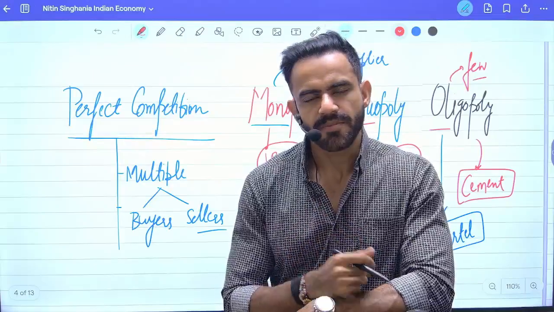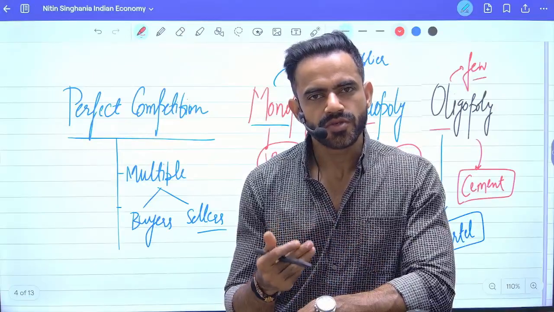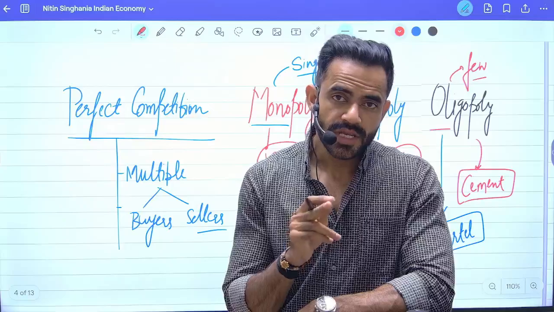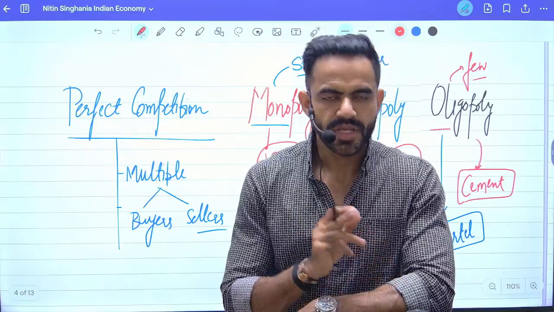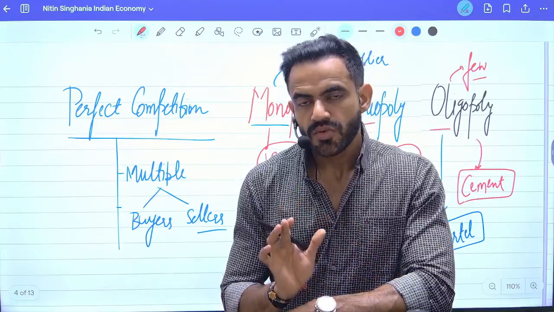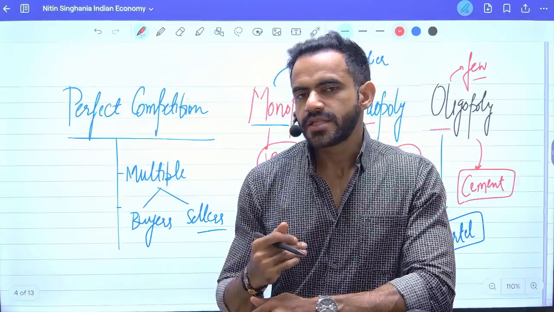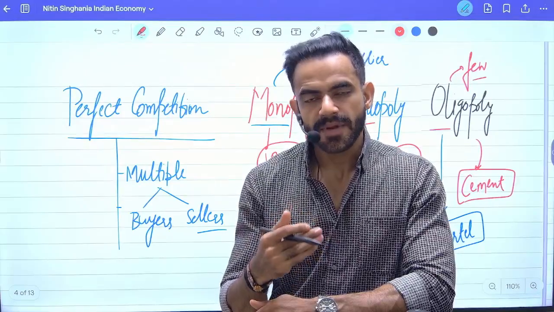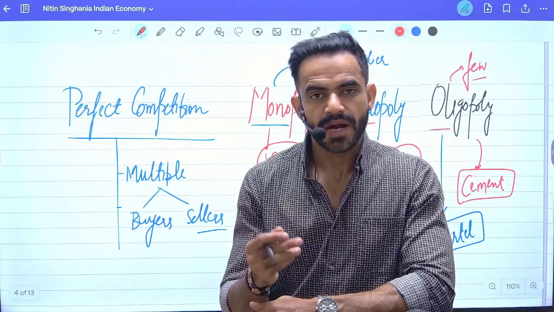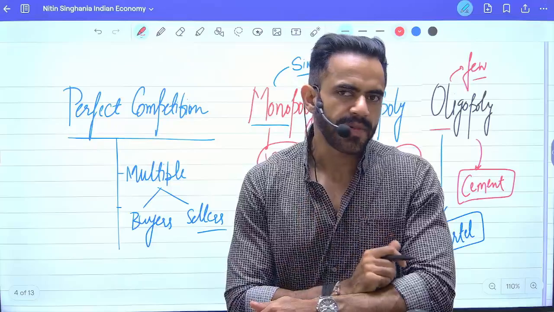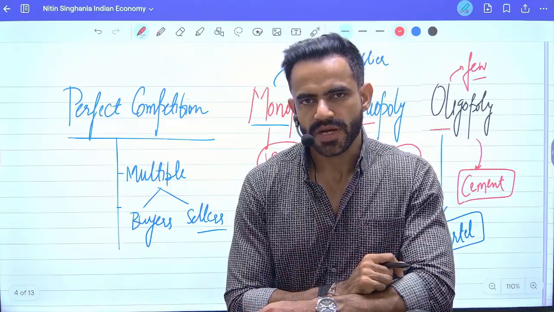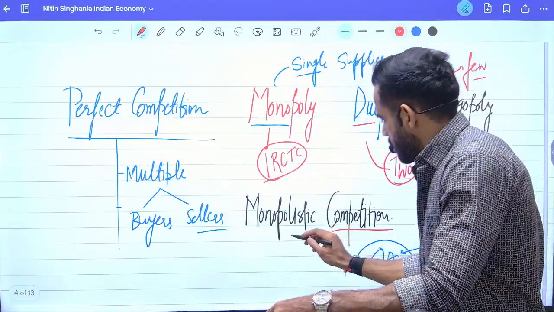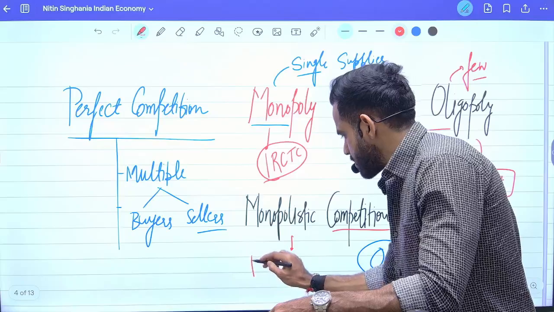Or another example, there are multiple companies who produce toothpaste, but if you need Colgate, there is only one company. So understand it. In this particular case, there are multiple buyers, multiple sellers, but there is no exact replacement of that particular product.